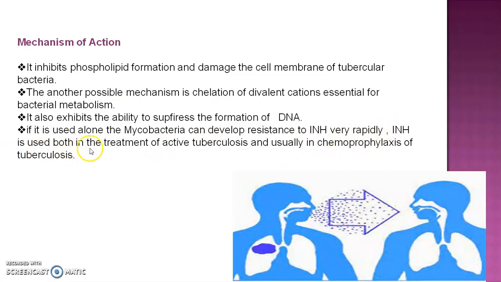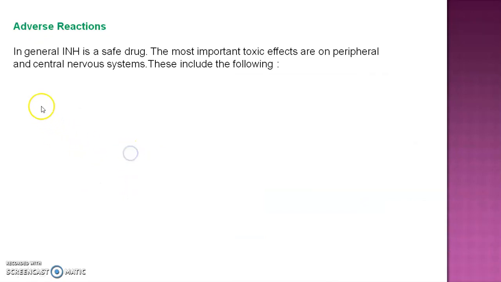INH is used both in the treatment of active tuberculosis and in chemoprophylaxis of tuberculosis. That means INH can be used for active treatment of TB and also for chemoprophylaxis of TB. We see the adverse reactions.